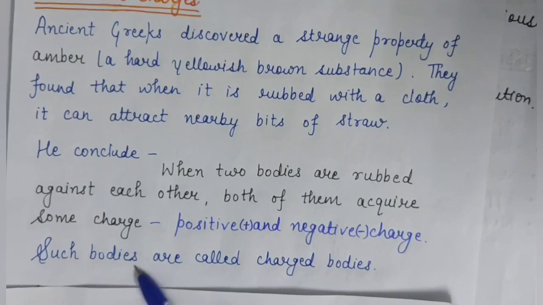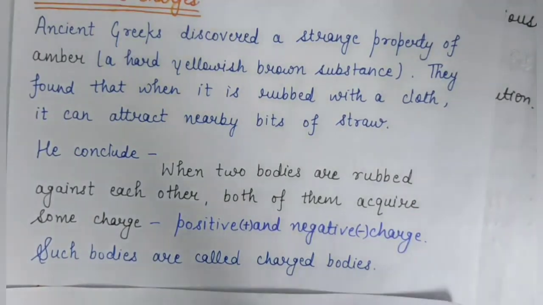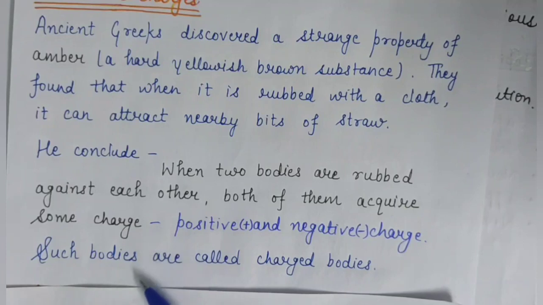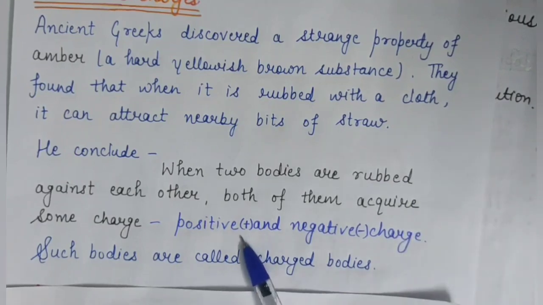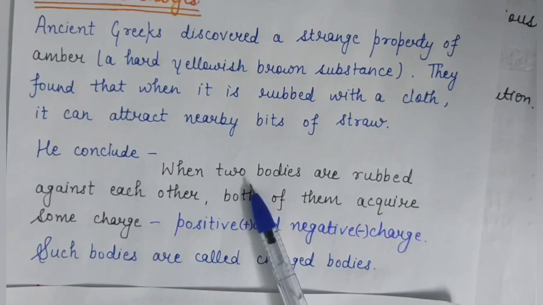And such bodies are called charged bodies. Okay, means the bodies which are rubbed against each other, they become charged. That's why they are called charged bodies. On rubbing each other, some charges accumulate on two bodies.